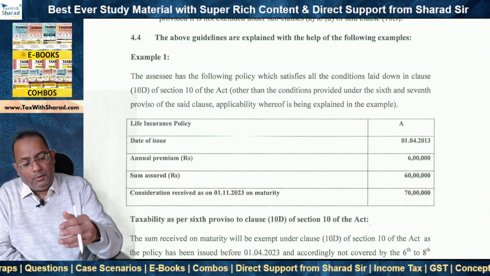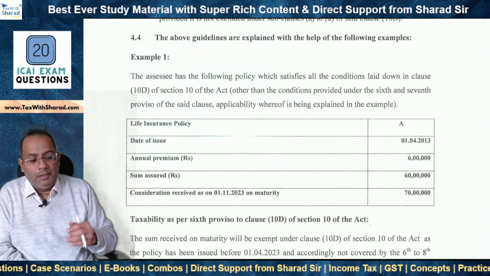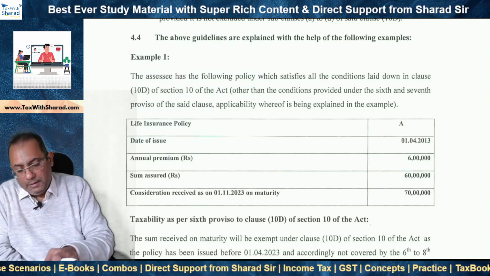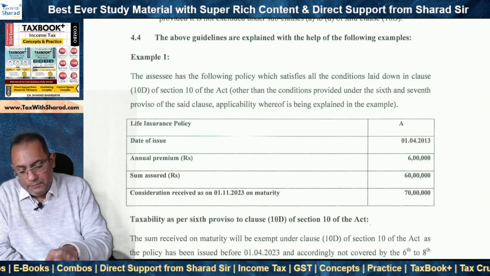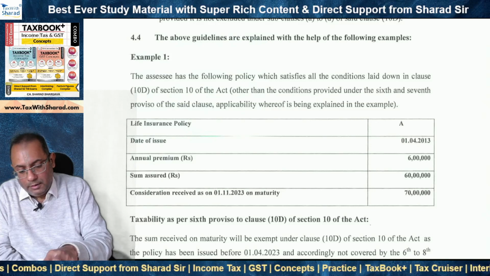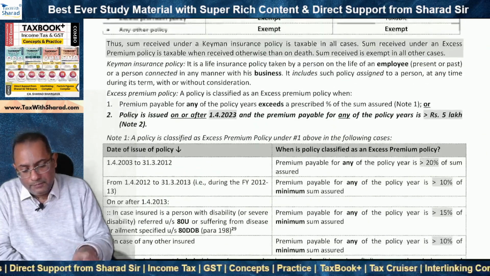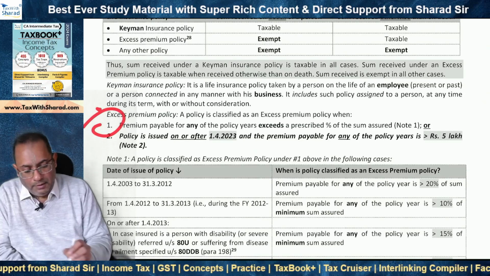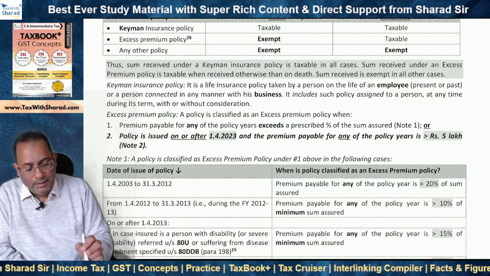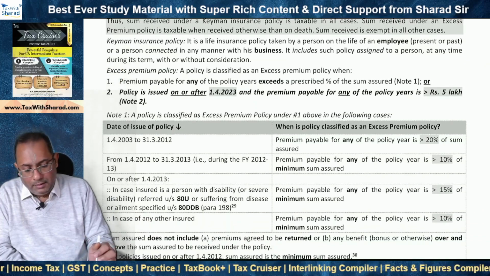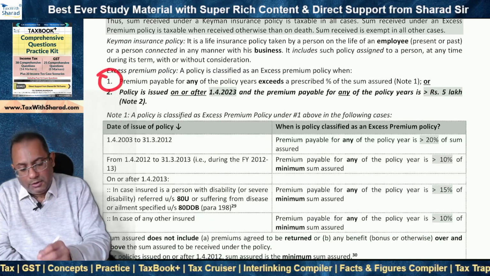Now we need to note that in all the examples which we will now deal with, which are given in this circular, serial number 1 is not getting satisfied.